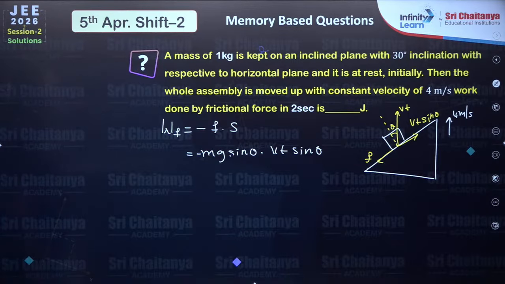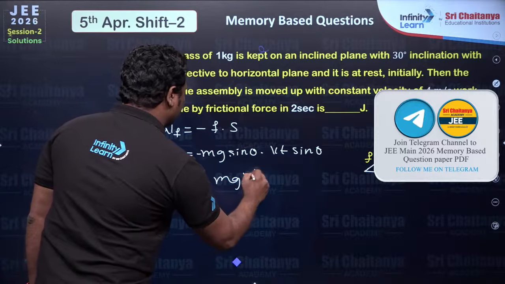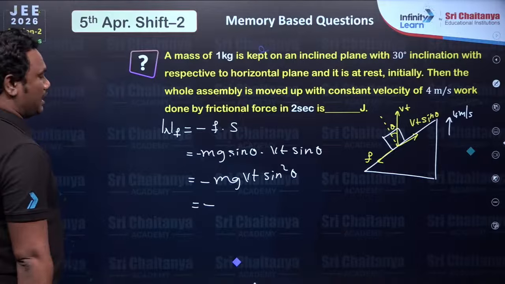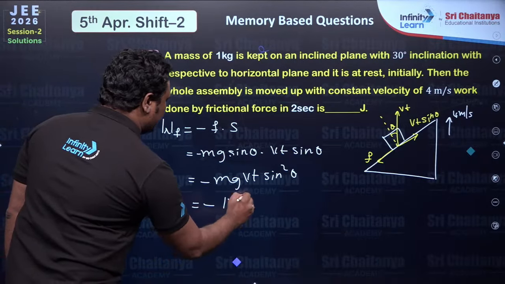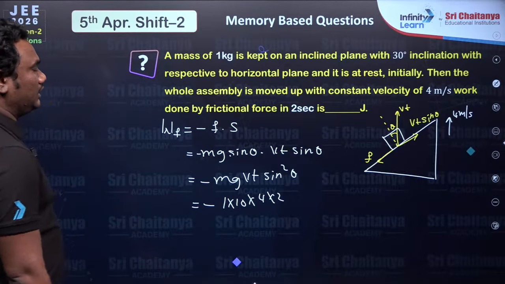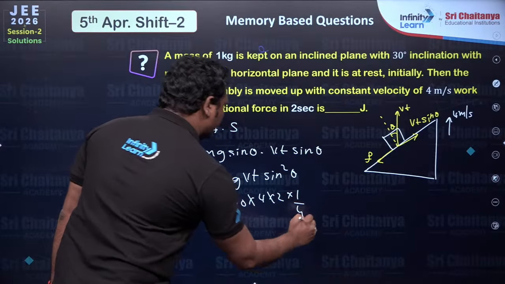Displacement along the plane will be Vt sine theta. So minus mg Vt sine square theta. Substitute values: mass is 1 kg, g value is 10, velocity is 4, time is 2, sine 30. Sine 30 is 1 by 2. 1 by 2 whole square will be 1 by 4.